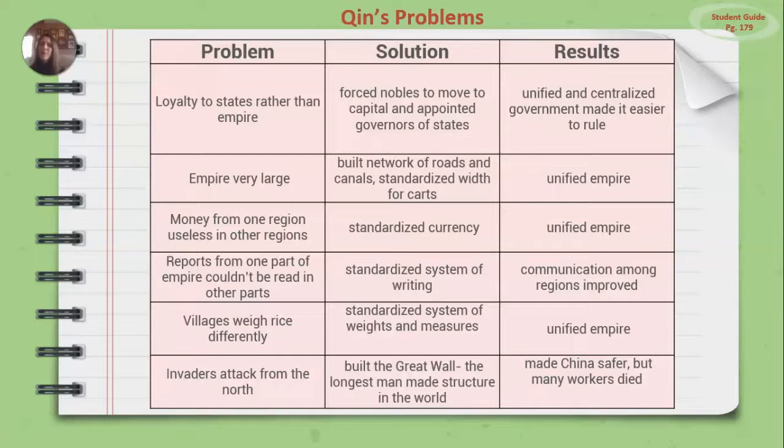And then a problem, invaders attacked from the north. And so the solution was to build the Great Wall, the longest man-made structure in the world. And the result of that was that it made China safer. But unfortunately, many workers died while completing the Great Wall of China.